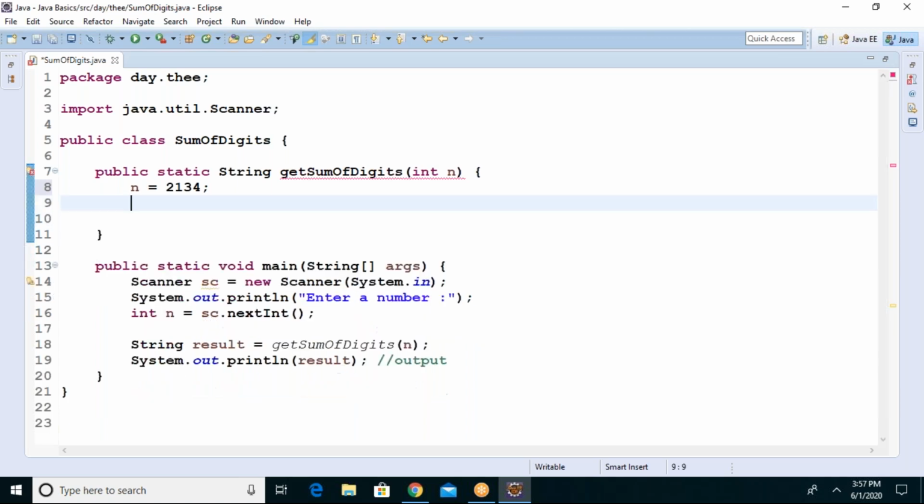Guys, anyone? First we find the length, n.length. No need of length, because we can't find the length here because it's an integer. Oh, sorry. We can't find the length. Then